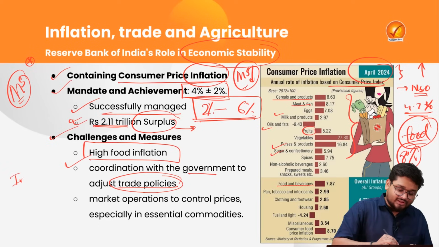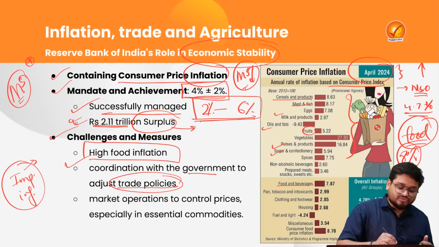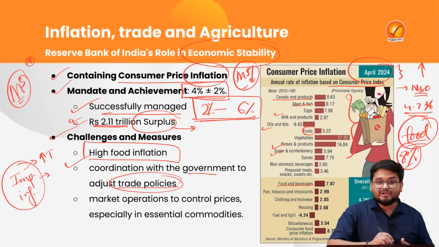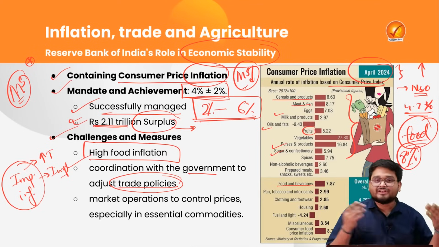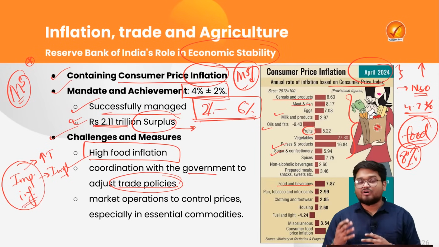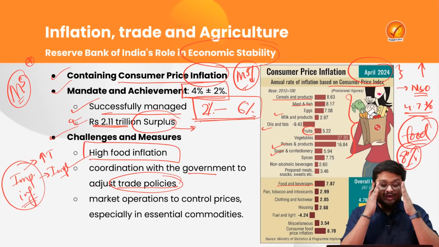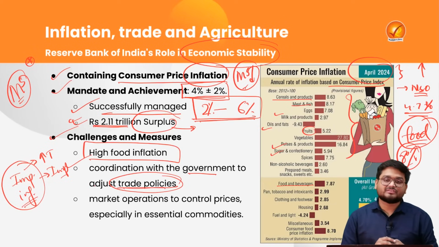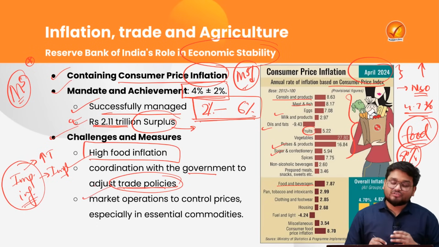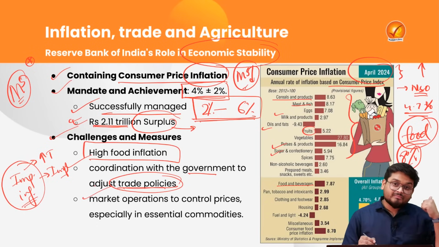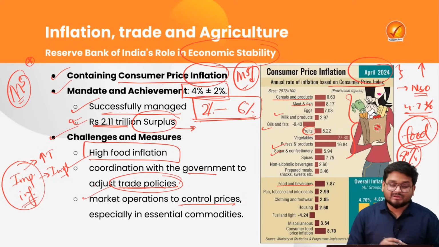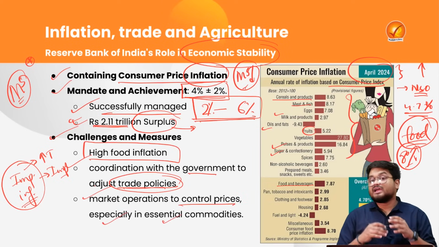And here we are talking about imported inflation, right? For example, if we impose a higher amount of tariffs, or if some other nations, for example the countries which supply us edible oil or pulses, already have inflation in their nations, that inflation will be imported into our nation too. So in recent times, the RBI has taken some steps to curb these kinds of trade issues. Next, the RBI has also collaborated with the government to bring efficiency in the market, particularly by controlling prices in the essential commodities.